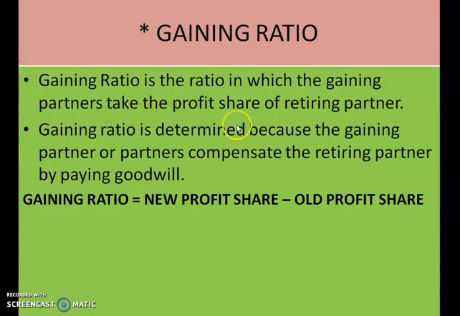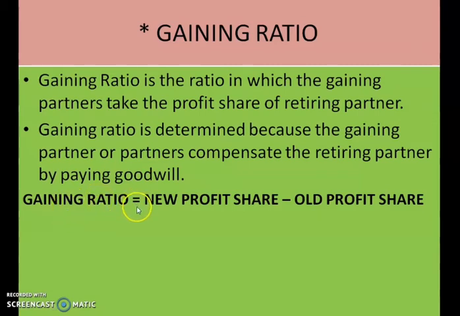The remaining partners have to compensate the retiring partner for the gain or the increase in their profit share. This gain they will compensate or pay in the form of goodwill. So gaining ratio is determined because the gaining partners compensate the retiring partner by paying goodwill. That is the main reason for calculating the gaining ratio.